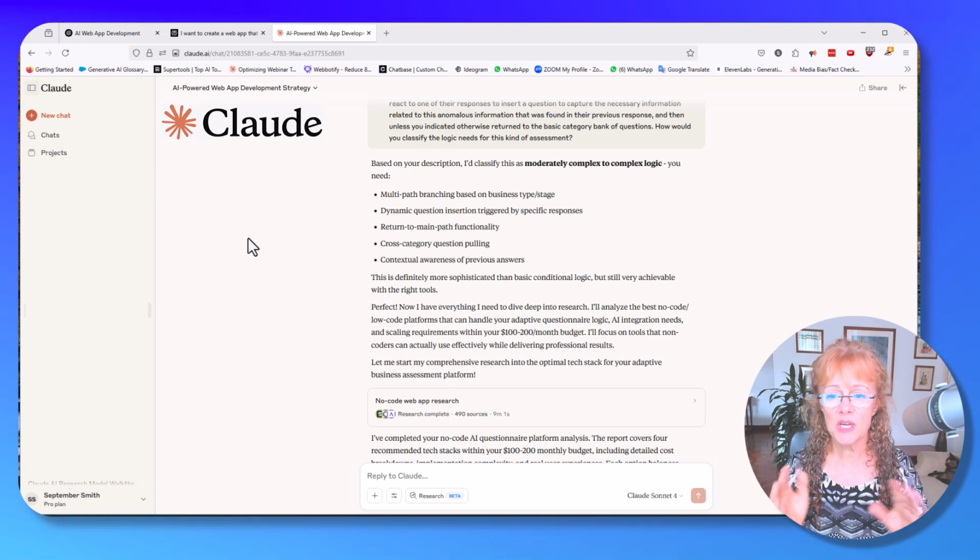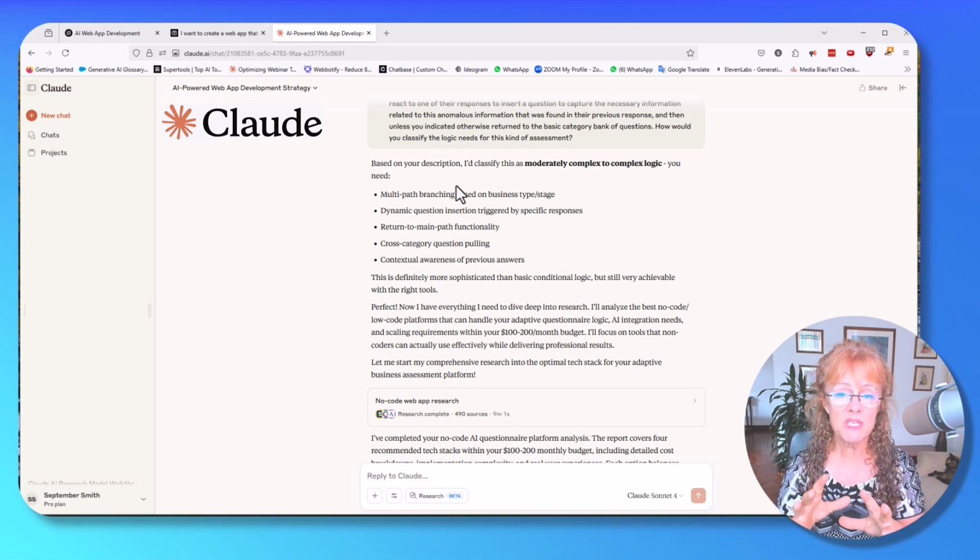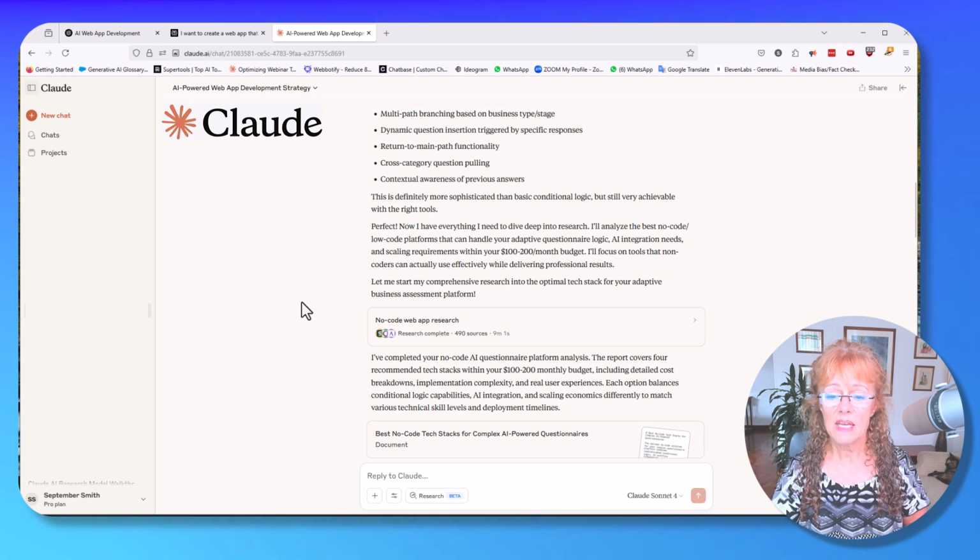So it asked me some questions. I gave it the answer so it could fine tune what it was searching for. It came back. It wanted to know the specifics of what I was looking for in this web app, the functionality, so it could classify, are we looking for complex logic, moderately complex? And it came back and said it was somewhere between the two, that I'm looking for these characteristics. Knowing that, it went forward.